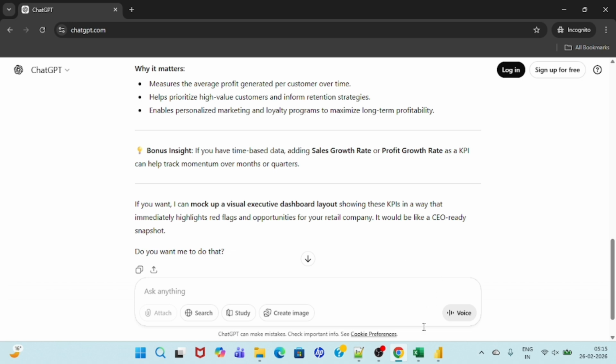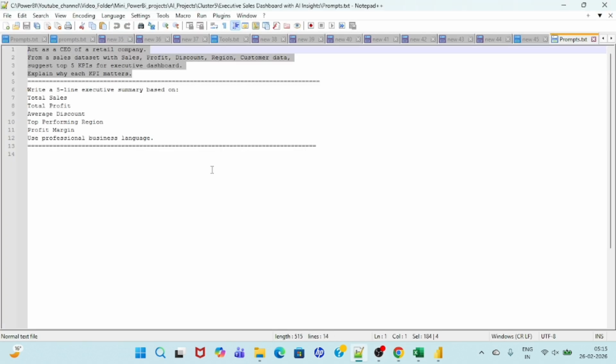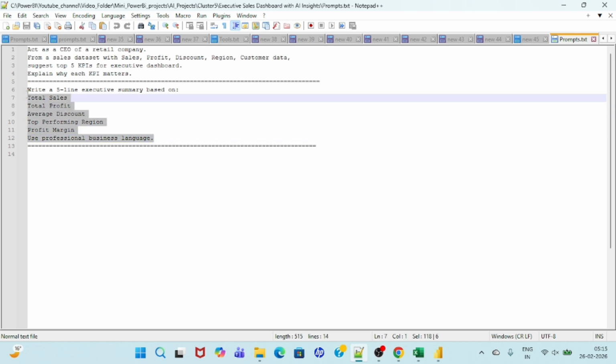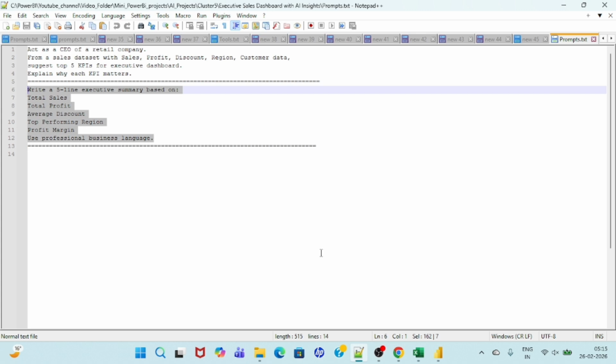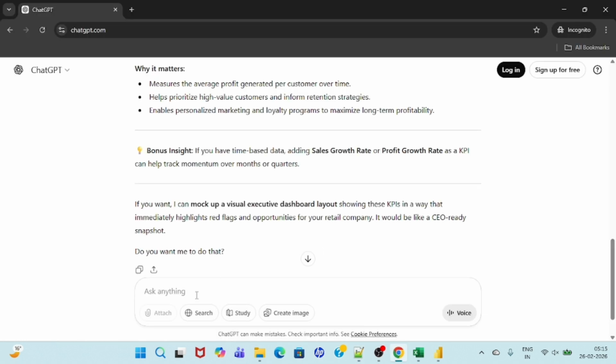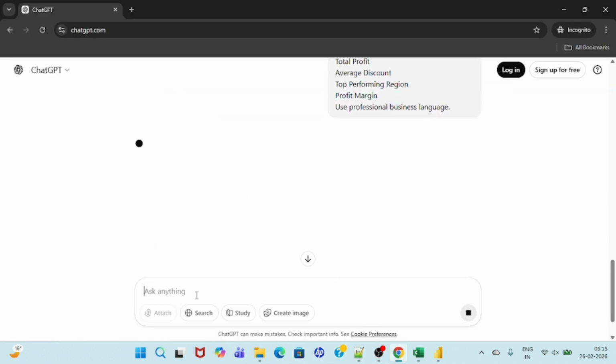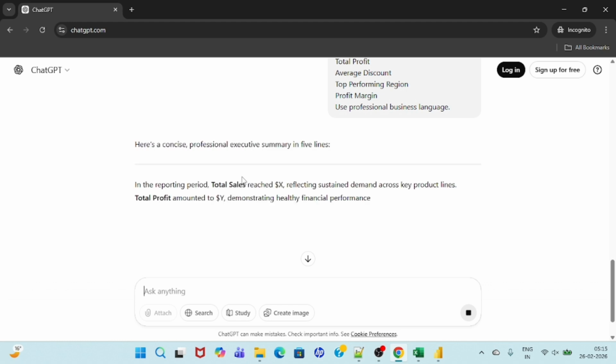Now another prompt I have written, because I don't know what the layout of the dashboard would be, and how it would look, right? I have written the prompt: write an executive summary based on total sales, total profit, average discount, top performing regions, and profit margin. Use professional business language. Okay, so I'm going to put this prompt into ChatGPT and let's see what kind of response we get, and how we can develop the CEO dashboard.